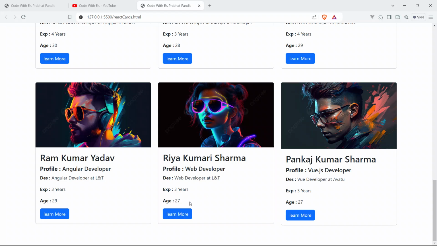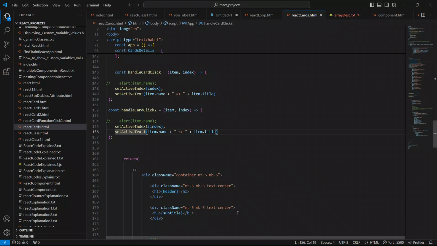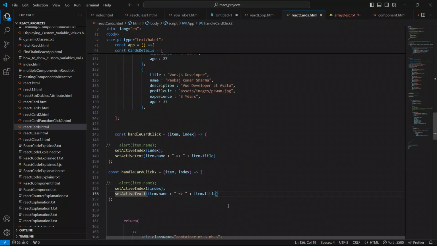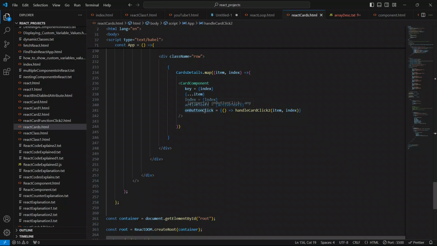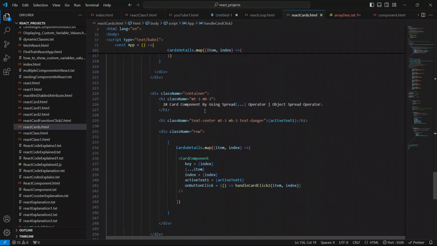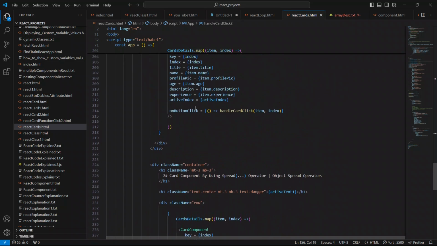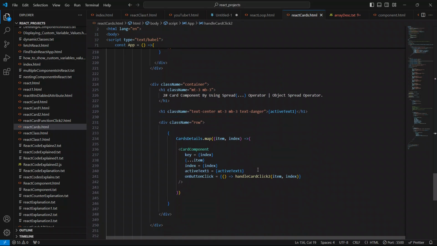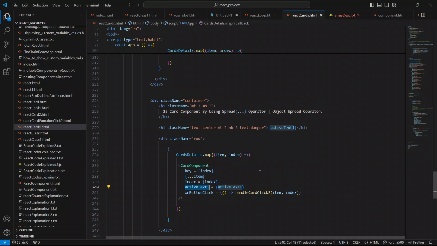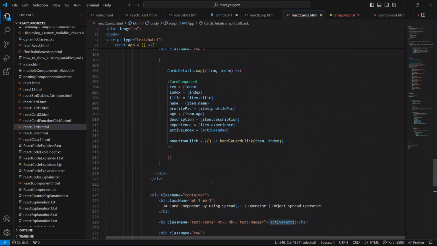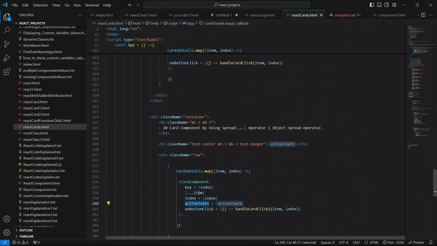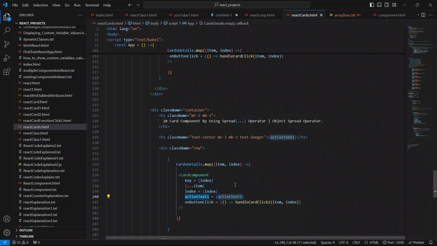So now, handle card click, so active index 1, active index 1, and active index 1. I have passed the index here also, and I have to pass one more prop here, index, active index.